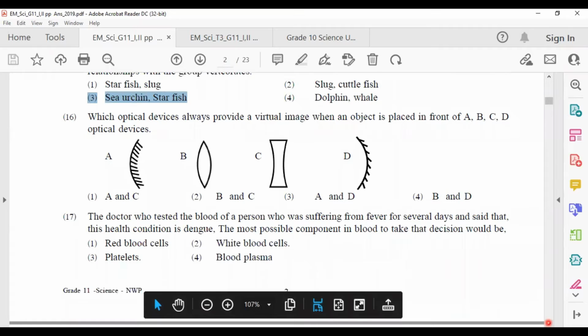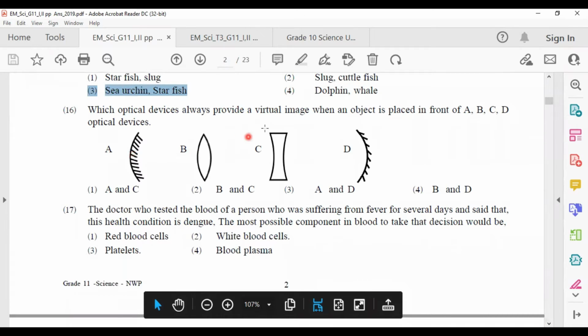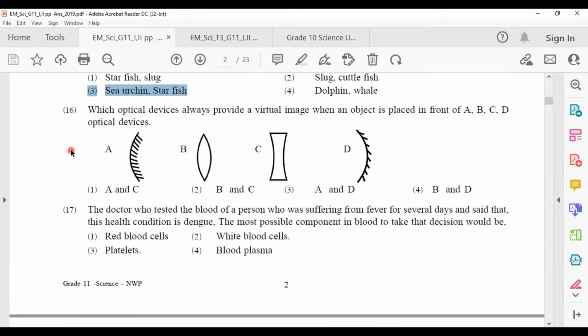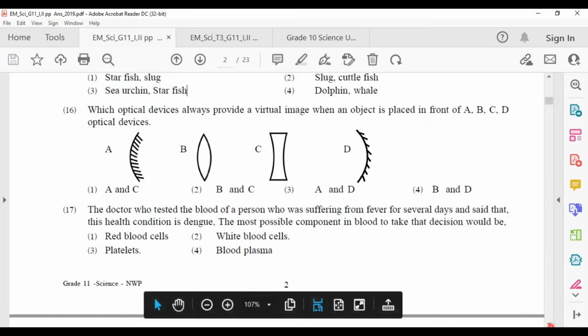Which optical devices always provide a virtual image when an object is placed in front of A, B, C, D optical devices? Virtual images are the images which cannot be taken onto a screen. These types of images can be formed by A and C. A is a convex mirror, C is a concave lens. These two can form this type of virtual image, A and C. Answer number 1.